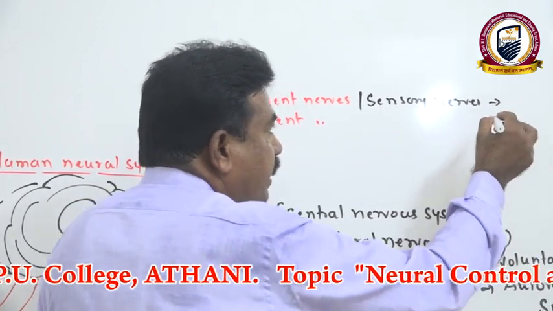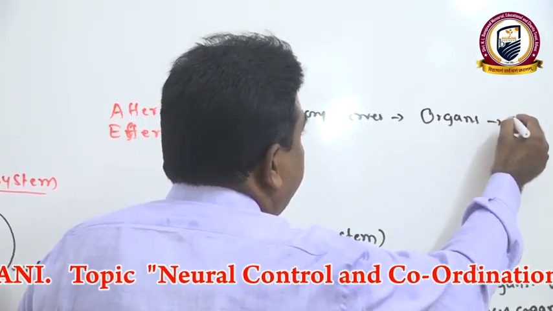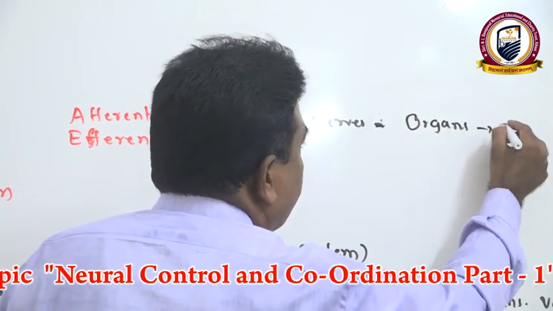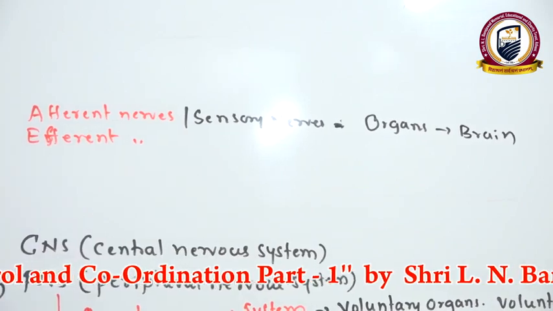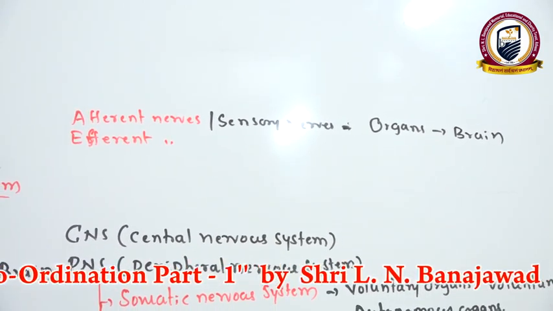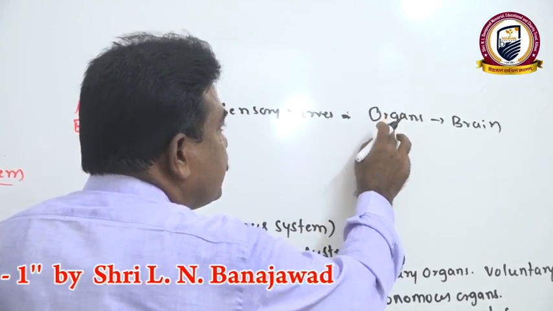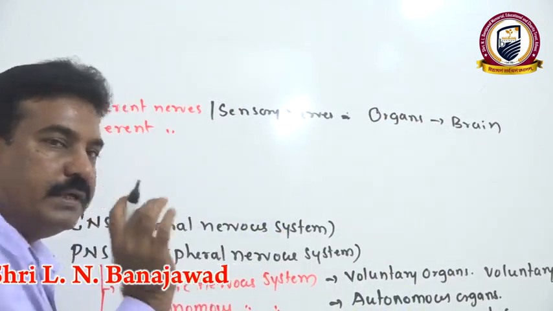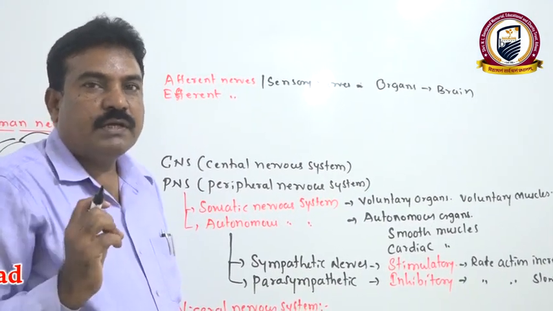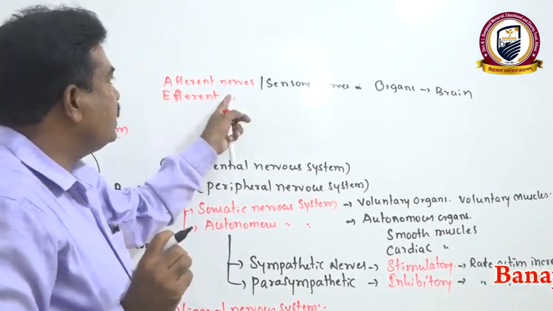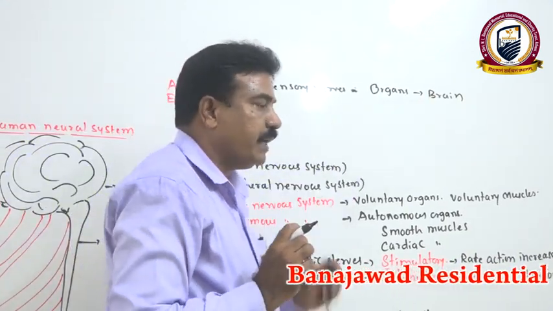They carry messages from different sense organs to the brain. In a sense organ, receptor cells are there. They receive the sensory message. This sensory message is trapped by afferent nerves and conveyed to the brain.